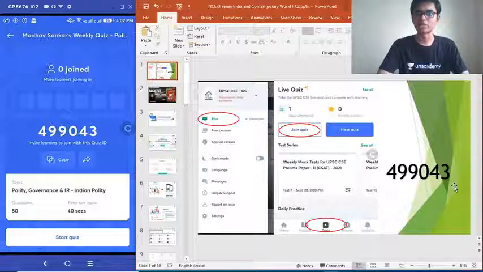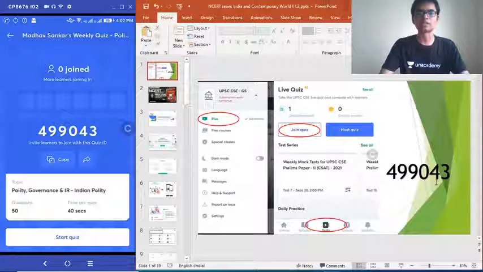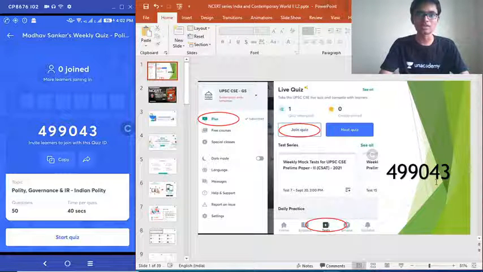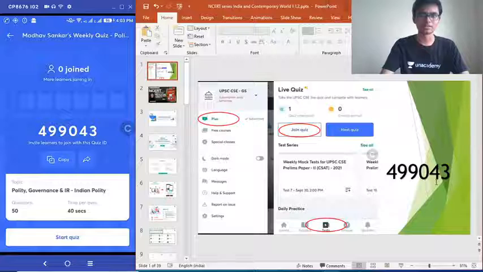Again, I will once more tell you the instructions. Download the Unacademy learning app, and in the app click this plus button. Once you do this, you will go to another screen where you can hit this test tab underneath the screen and then hit the join quiz button. Clear? And enter this code 499043. Please do this so that you can also participate, because on the YouTube screen the questions may not be that visible. Also, detailed explanations of the answers are given within the app itself. So kindly join the quiz via the Unacademy learning app.